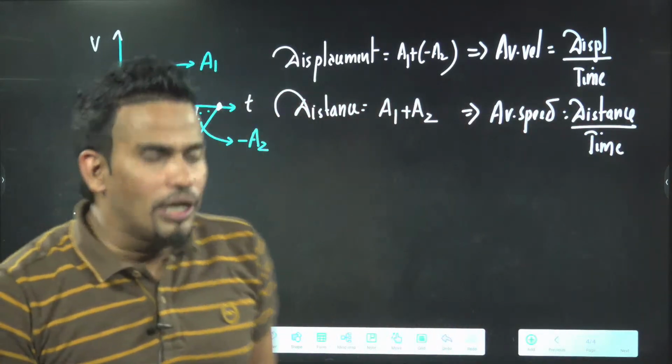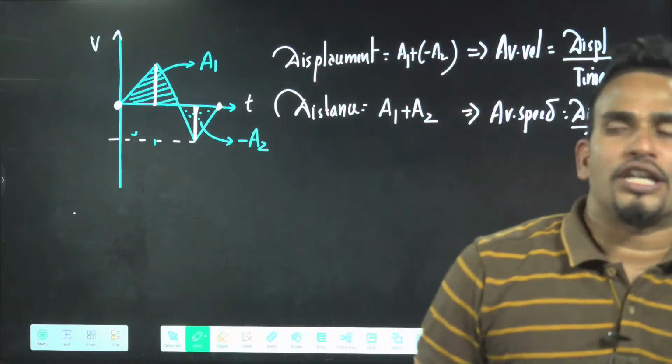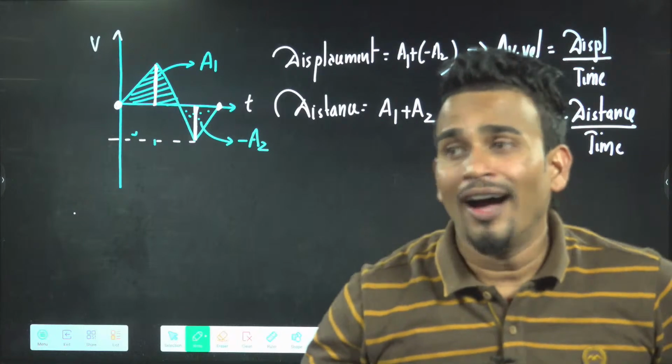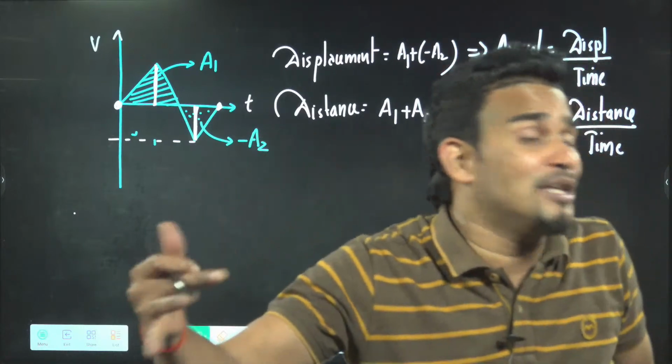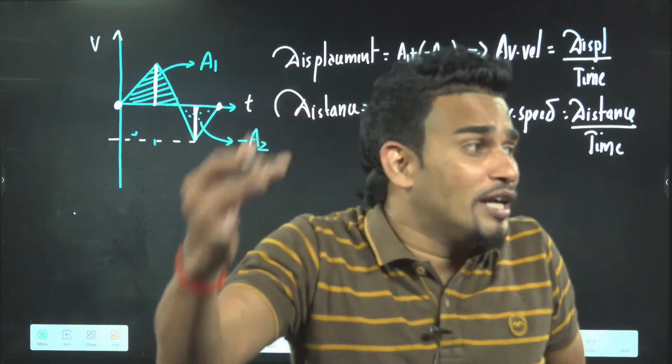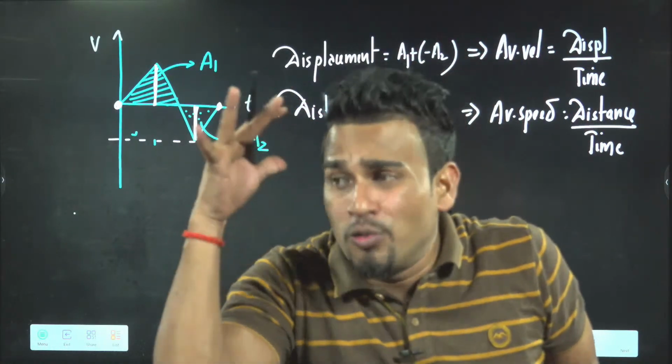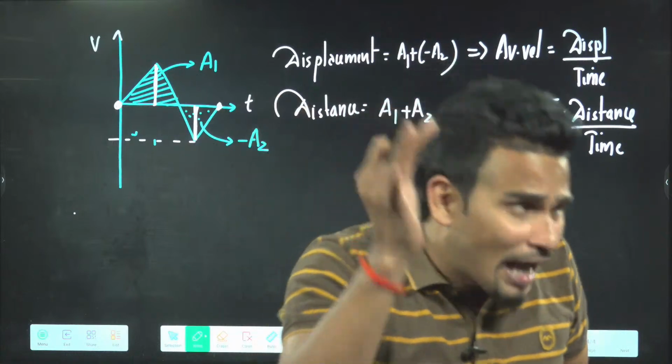Sometimes graphs are drawn and they ask to find average velocity, find average speed. Students in the exam think, how to find? But you know the area means you know the displacement. If you know the displacement, you know average velocity. If you know the area, you know distance. If you know the distance, you know the average speed.